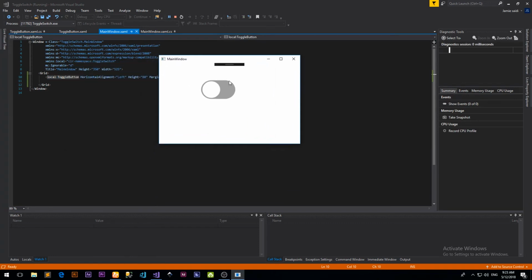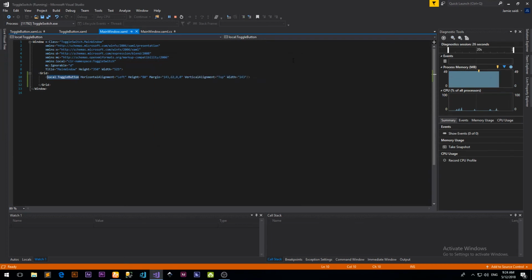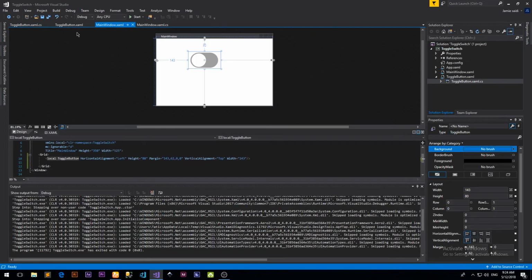Okay, there we have it. It's in the initial position. If we go ahead and click, it moves. If I click again, it takes it back. Now the thing is, if the user clicks on the green part, nothing happens, just the circle. So I want this to happen for the green part as well, for the background. So let's go ahead and do that with a few lines of code.